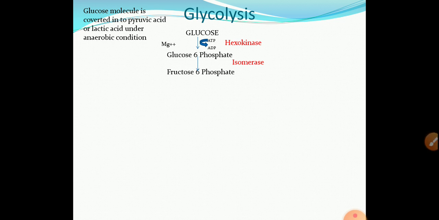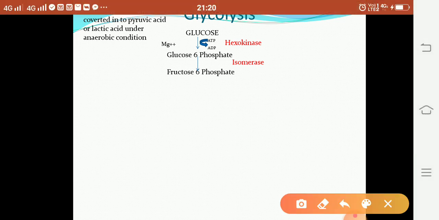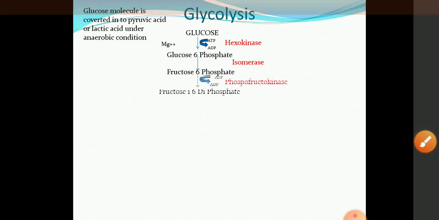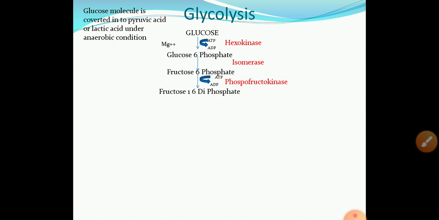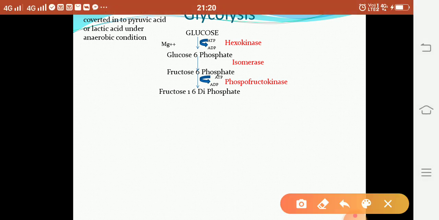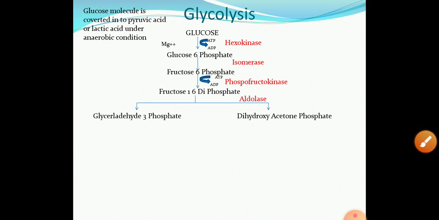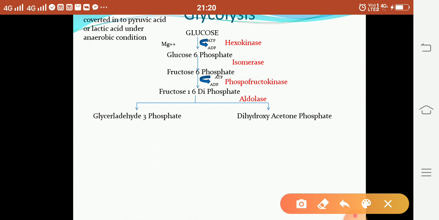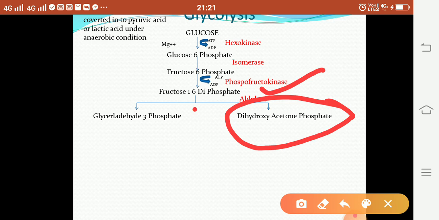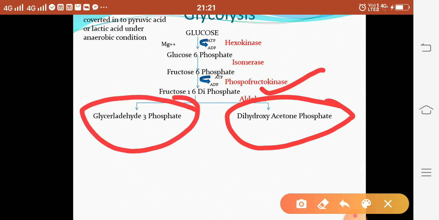In the next step, glucose 6-phosphate is converted into fructose 6-phosphate in the presence of the enzyme isomerase. Third step, fructose 6-phosphate is phosphorylated into fructose 1,6-diphosphate in the presence of the enzyme phosphofructokinase. Then the next step, fructose 1,6-diphosphate is broken into two molecules by the enzyme aldolase, and these two molecules are dihydroxyacetone phosphate and glyceraldehyde 3-phosphate.